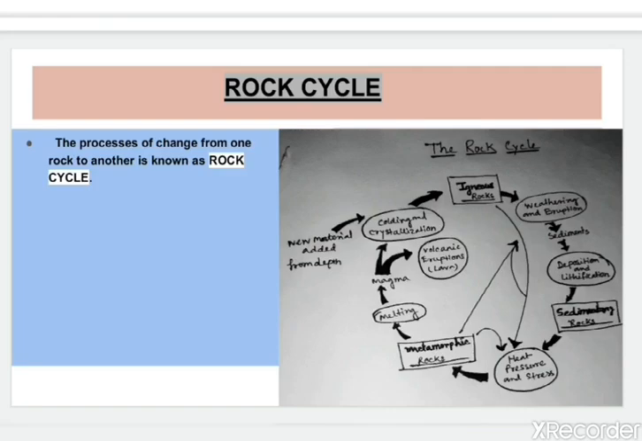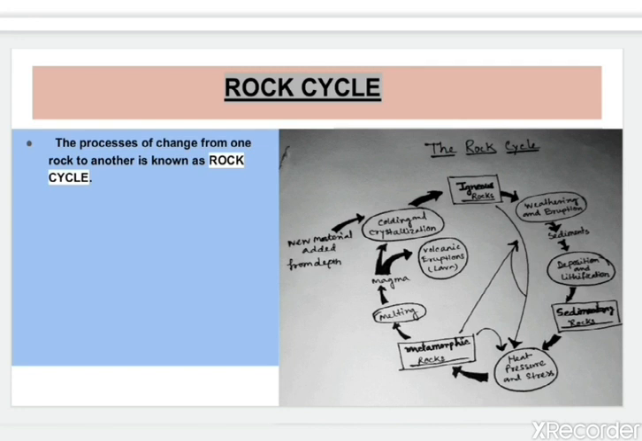The last topic in this chapter is rock cycle. So the definition of rock cycle is the processes of change from one rock to another is known as rock cycle. As you can see in the diagram of rock cycle, first you see the hot molten magma which was inside the earth's crust comes to the earth's surface, it cools and solidifies and forms igneous rock.